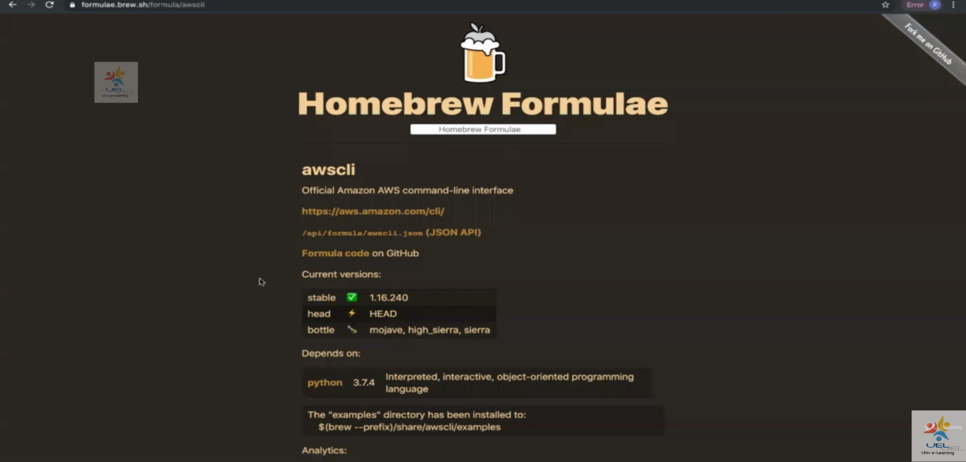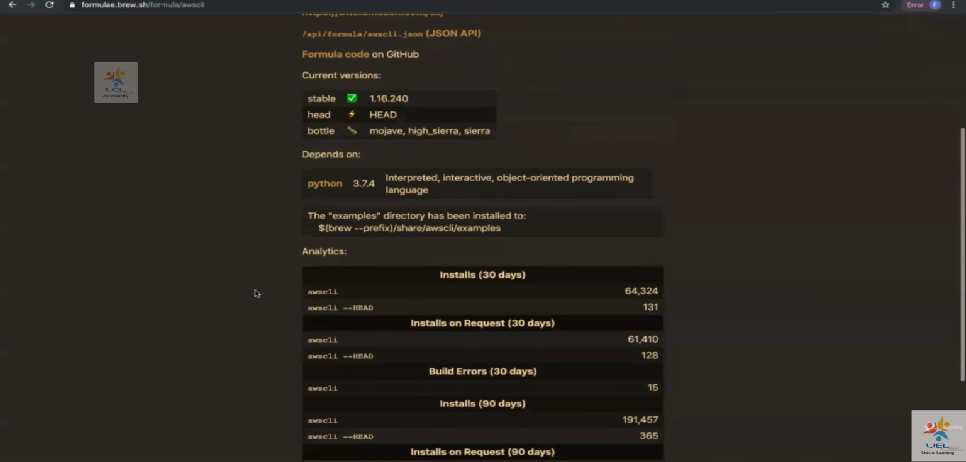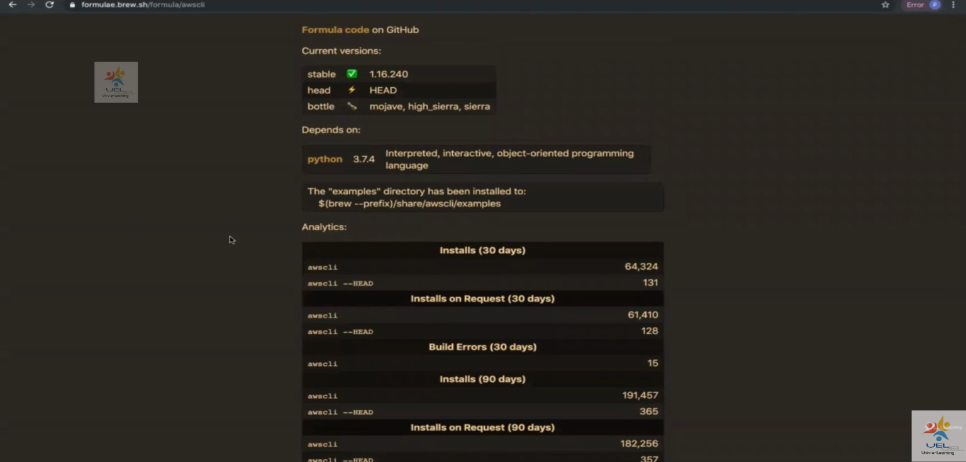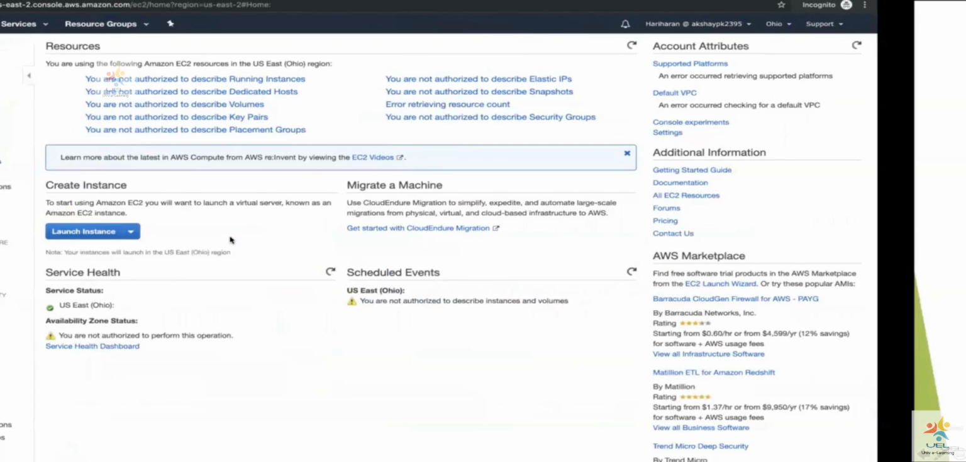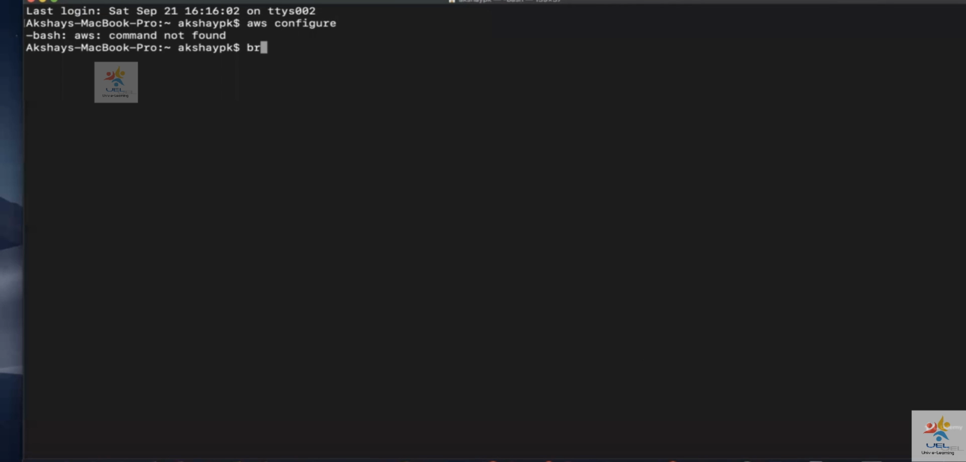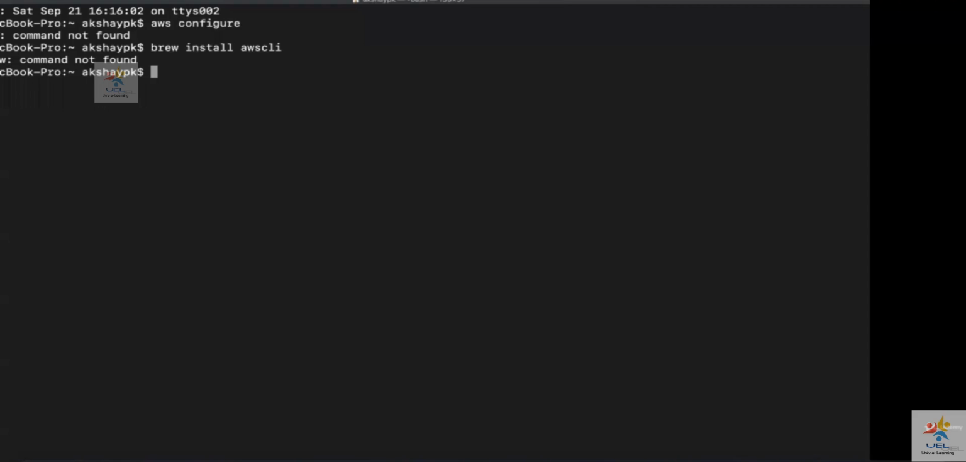So we're going to find this. So it's saying over here, it's just called awscli. Okay. So let's go ahead and install that. So brew install awscli. This is the first time I'm doing it with brew. Let's see how it works out. Brew is also not found, which is good.